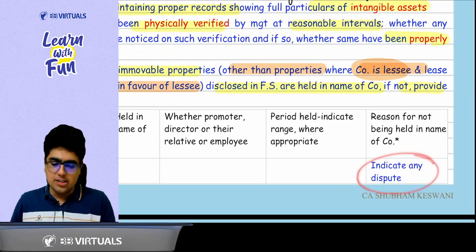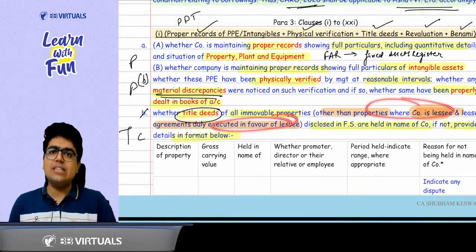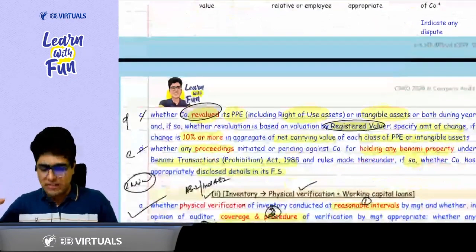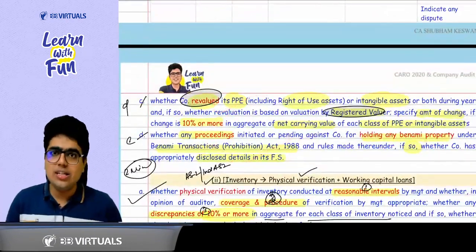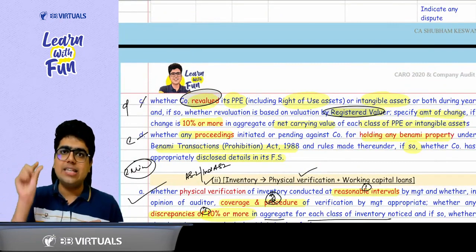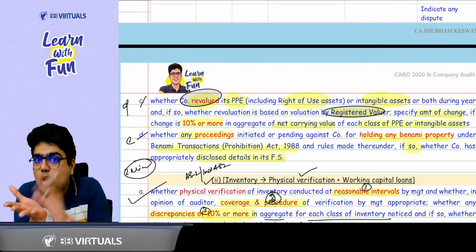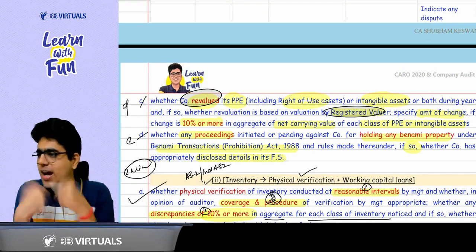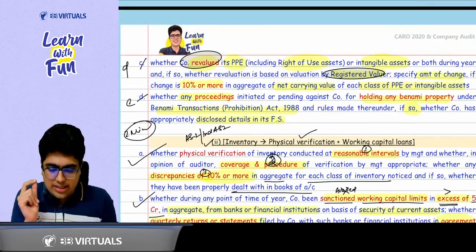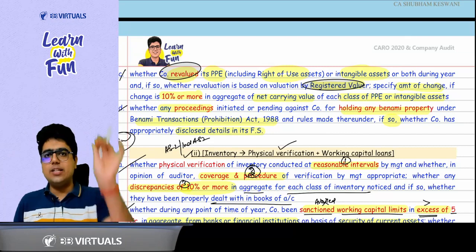It can be a dispute. Plus there is one thing which is exempted, leased property. Properties which are on lease cannot be in your name. And the last 2 points were the special points of revaluation and benami. Revaluation should be done by the registered valuer of all types of assets. Plus in case the change after revaluation is 10% or more. In which value? Gross value or net value? Net value. 10% or more in the aggregate of net carrying value of each class of PPE or intangible asset, you need to report it.